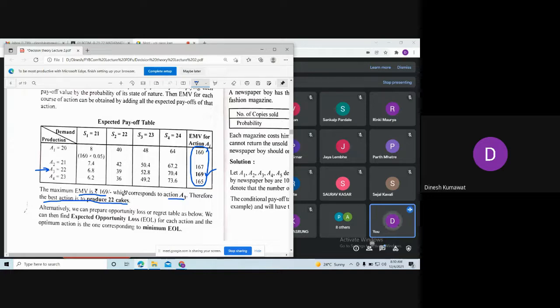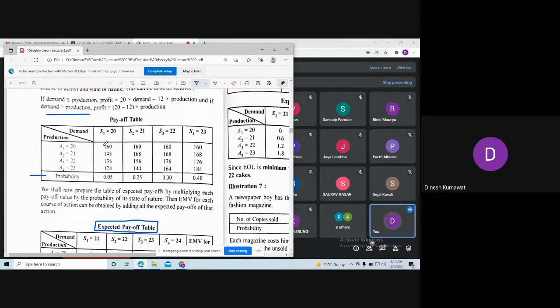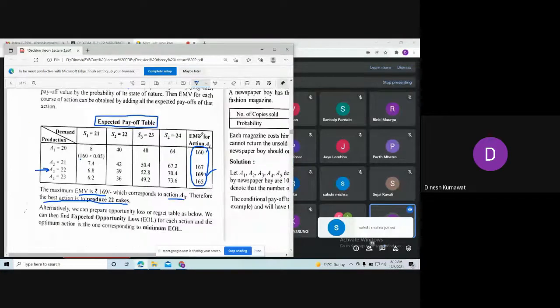Now remember the steps of expected monetary value: we multiply each payoff with the corresponding probability in the same column, then add them to get a new column, the EMV for each action Ai.